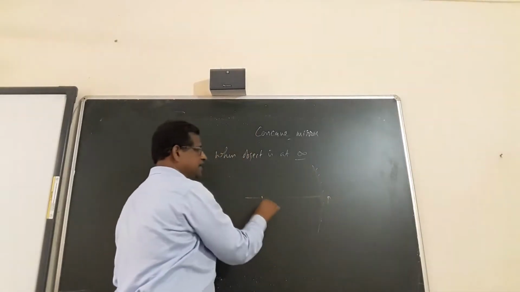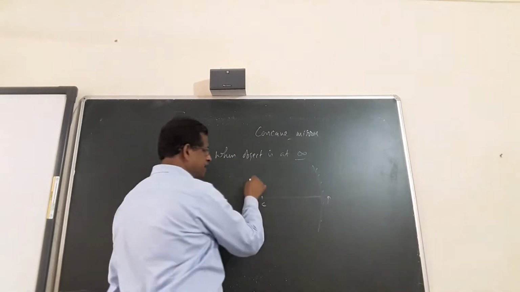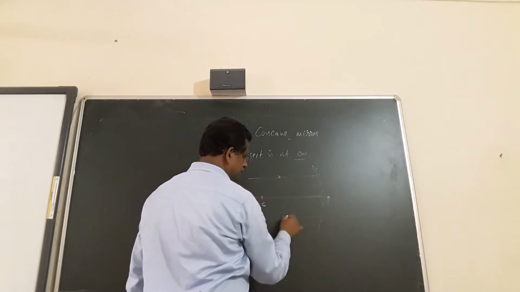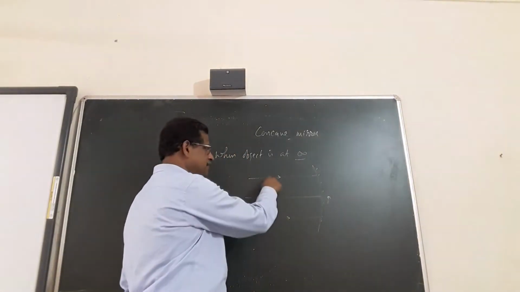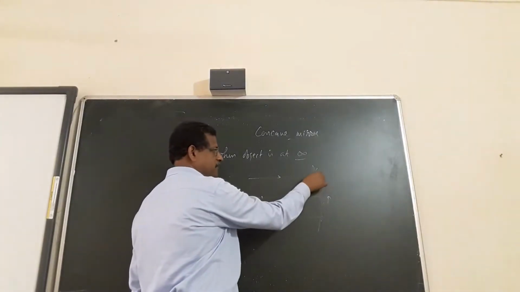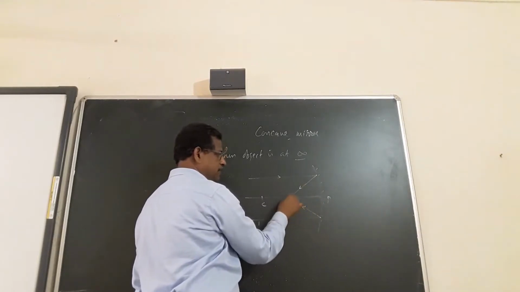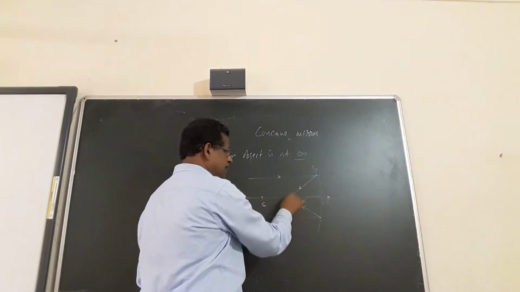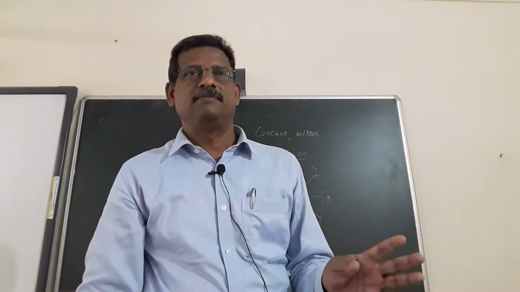P, C is the principal axis. Object is at infinity. Rays are parallel to themselves as well as parallel to the principal axis. After reflection, they converge to a point here on the principal axis. This point is called focus, and we get a very, very small diminished image.